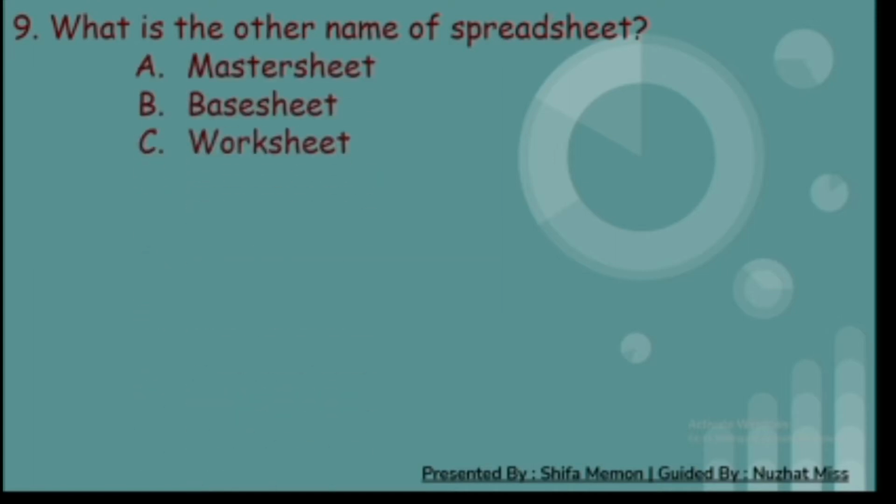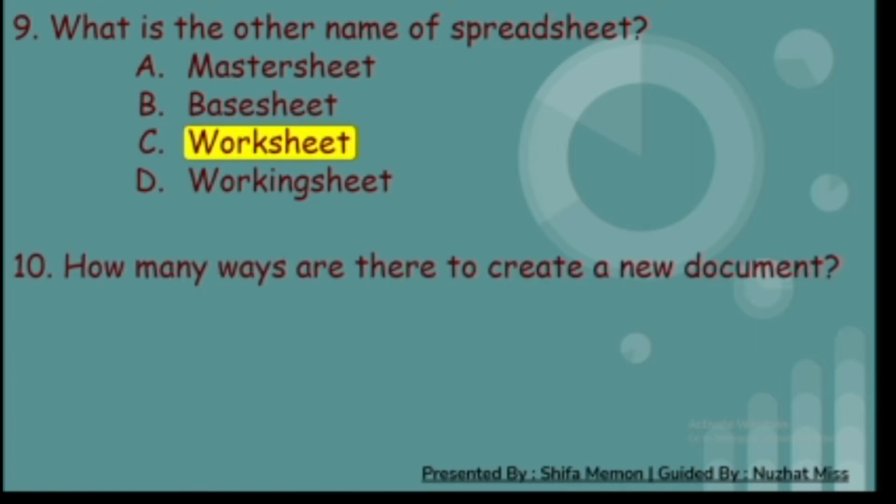Ninth, what is the other name of spreadsheet? A. Master sheet, B. Base sheet, C. Worksheet, and D. Working sheet. And the correct answer is C, worksheet. Tenth, how many ways are there to create a new document? A. 2, B. 3, C. 4, and D. 5. And the correct answer is B, 3.